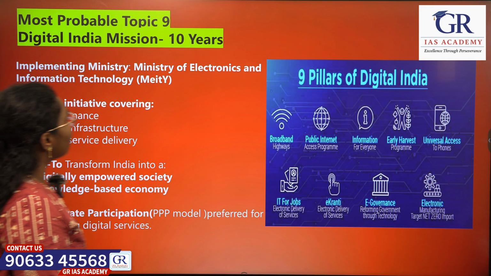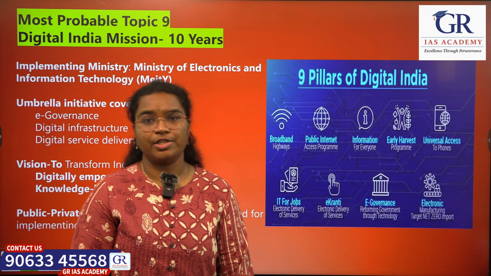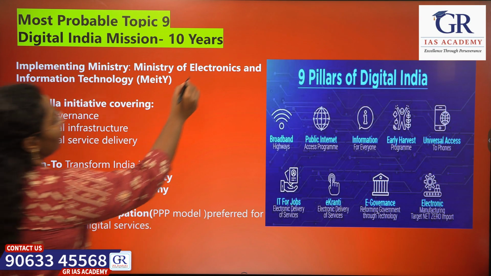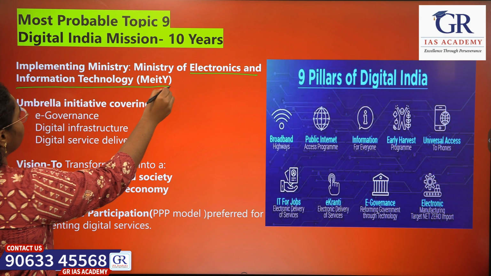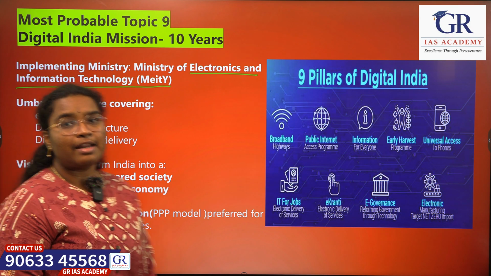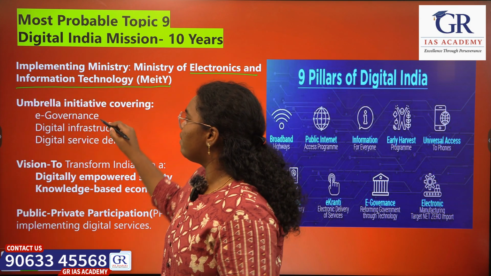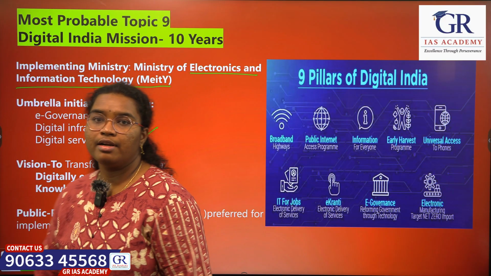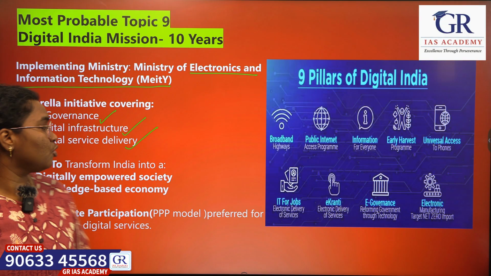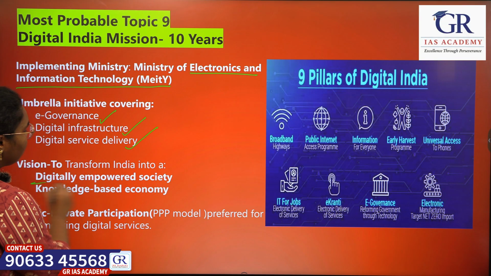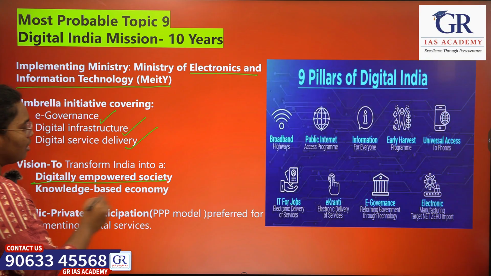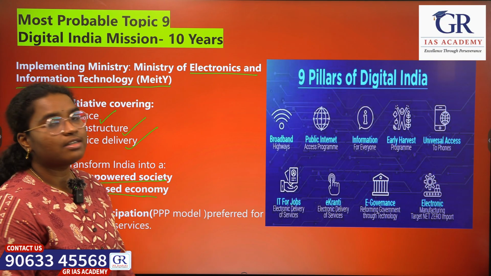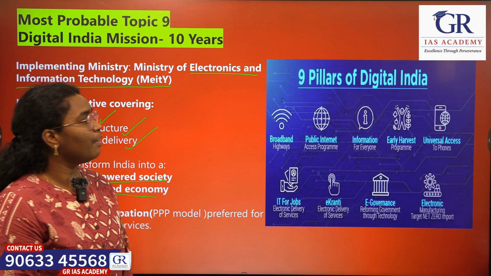So the next topic is 10 years for Digital India Mission. Digital India Mission is implemented by the Ministry of Electronics and Information Technology. It is basically an umbrella initiative covering e-governance, digital infrastructure and digital service delivery. It aims to make India into a digitally empowered society based on a knowledge-based economy. So it's been 10 years since the introduction of Digital India.